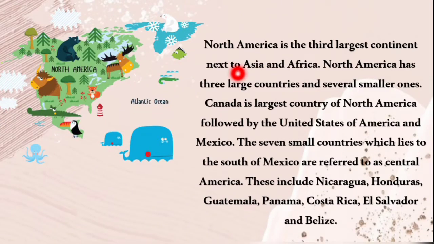North America is the third largest continent after Asia and Africa, and it has 3 large countries and several smaller ones. Canada is the largest country of North America, followed by the United States of America and Mexico. The 7 small countries which lie south of Mexico are referred to as Central America. These include Nicaragua, Honduras, Guatemala, Panama, Costa Rica, El Salvador and Belize.